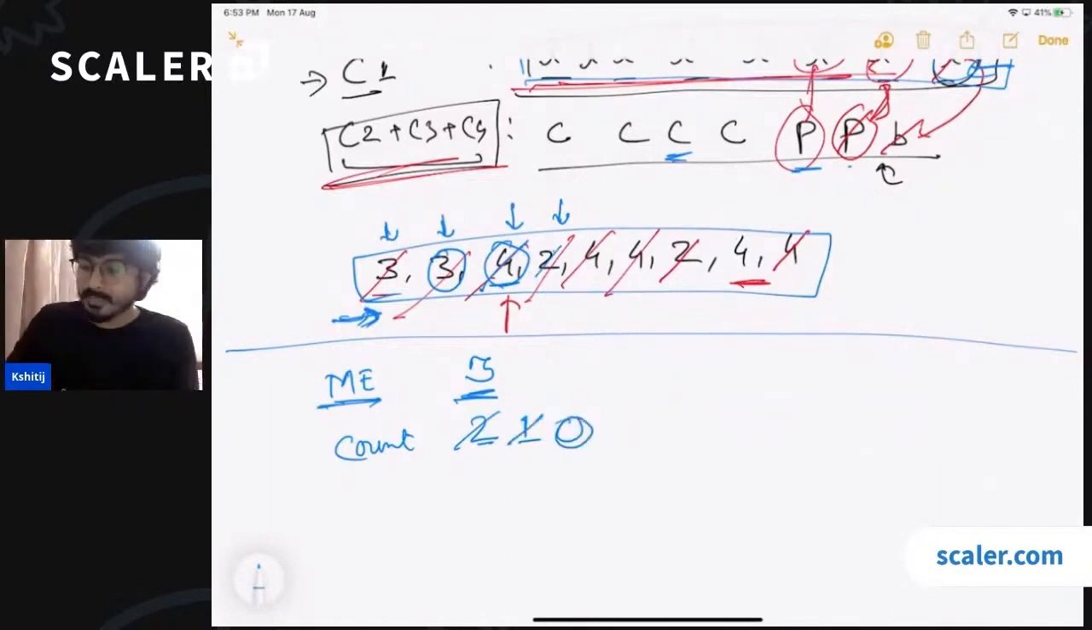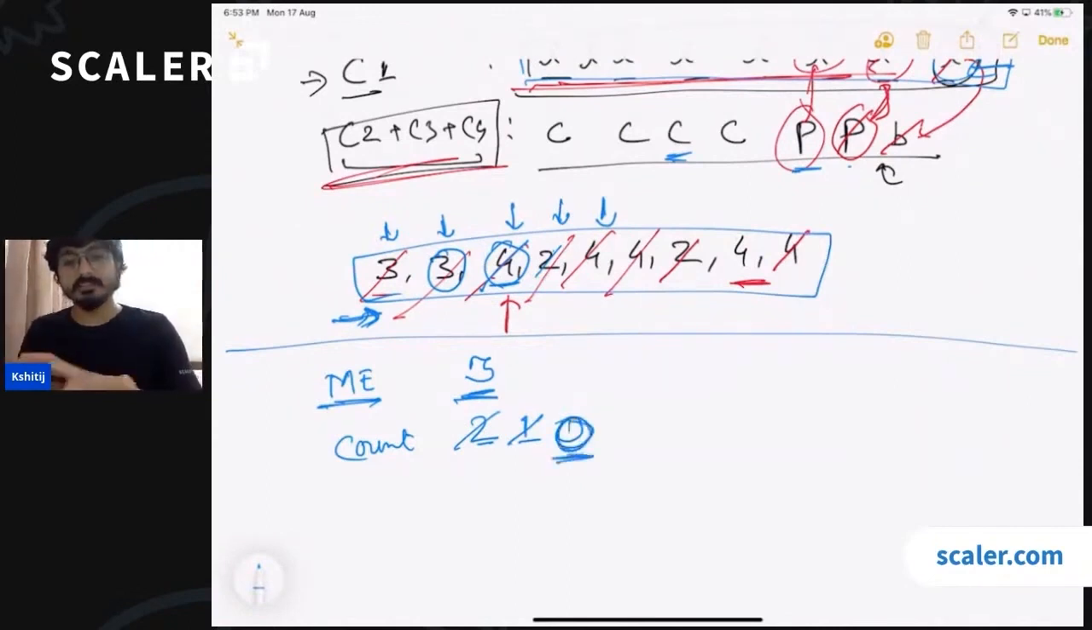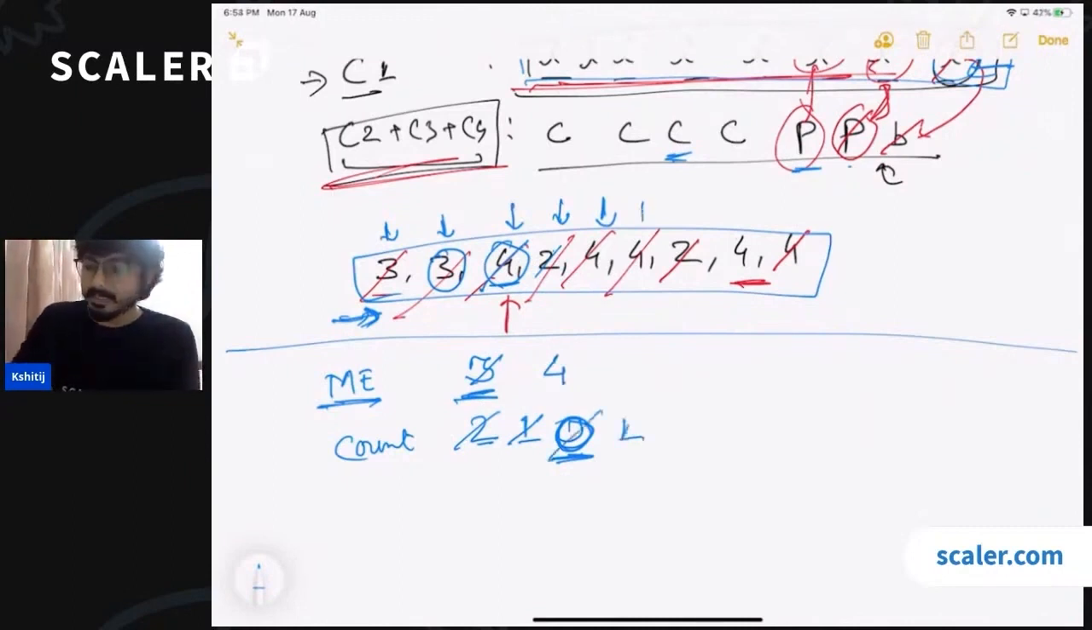Okay. Then you go to 4 and now you see that 4 is the new element, and the current count of the majority element is 0. That means if the count is 0, there is no element that you are holding here, right? So now you can change your majority element to 4 and the count now becomes 1. Okay. Then you again go to 4 and you see that this is the same as the current element, so you will now increase the count from 1 to 2.